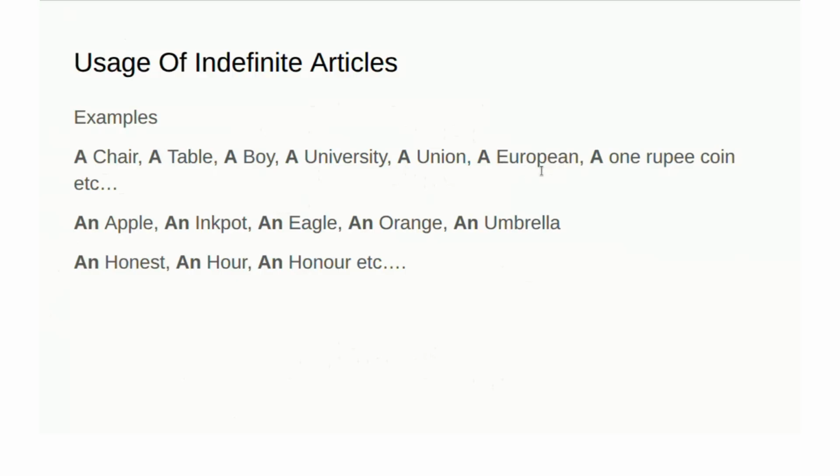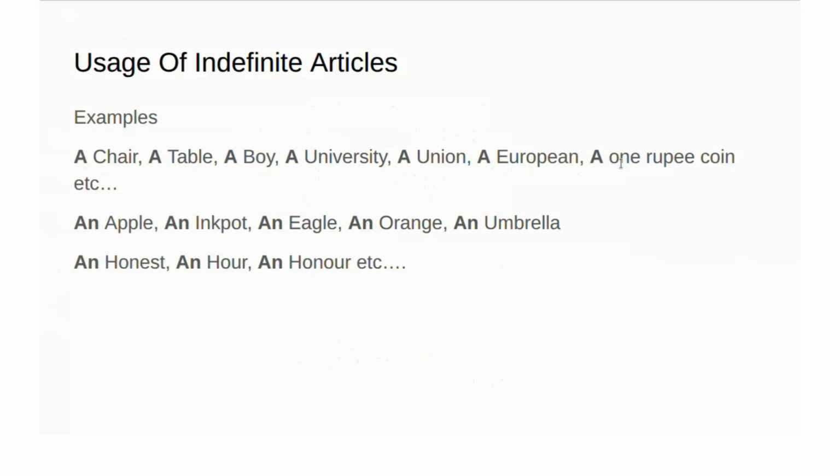And even with e, for example European. Here also we use a European. Even though the word starts with e, we are not pronouncing e, we are pronouncing yu: European. So the pronunciation is yu, and that's why we are using a European.